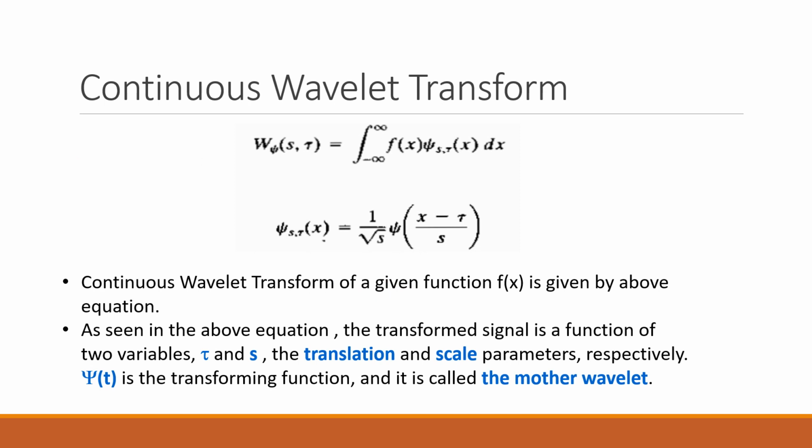As we can see, this is the wavelet equation where f of x is the signal and phi of x is the wavelet function. The continuous wavelet transform of a given function f of x is given by the above equation. As seen in the above equation, the transformed signal is a function of two variables, t and s, which are called the translation and scale parameters. Phi of t is the transforming function and it is called the mother wavelet.